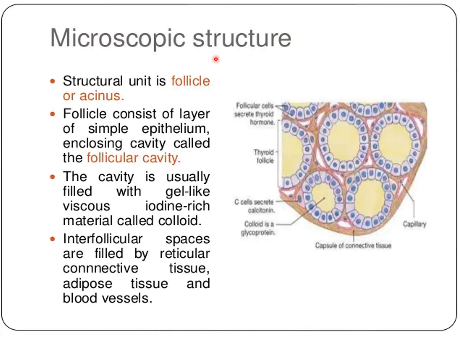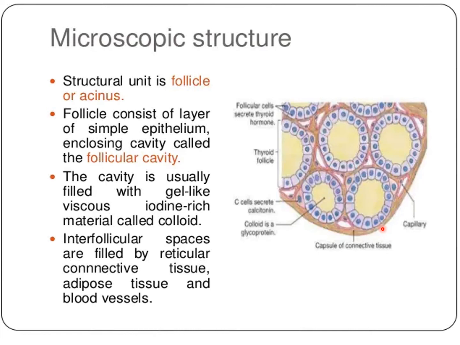Now the microscopic structures of the thyroid gland. Here you can see the thyroid follicle; follicular cells secrete thyroid hormone, and colloid, a glycoprotein, lies within the follicles, with capsule, connective tissue and capillaries. This is the panoramic view or diagram of the microscopic features of the thyroid gland. The thyroid gland is covered by a dense, irregular connective tissue capsule derived from the deep cervical fascia, and the parathyroid glands are embedded within the capsule on the posterior aspect of the thyroid gland. Septa extending into the gland from the capsule divide it into lobules.